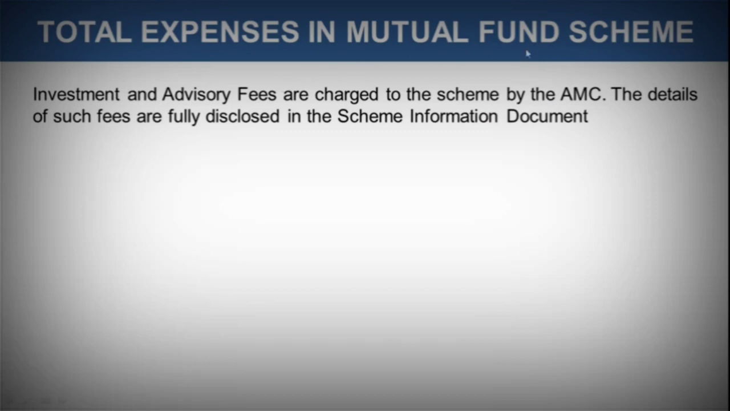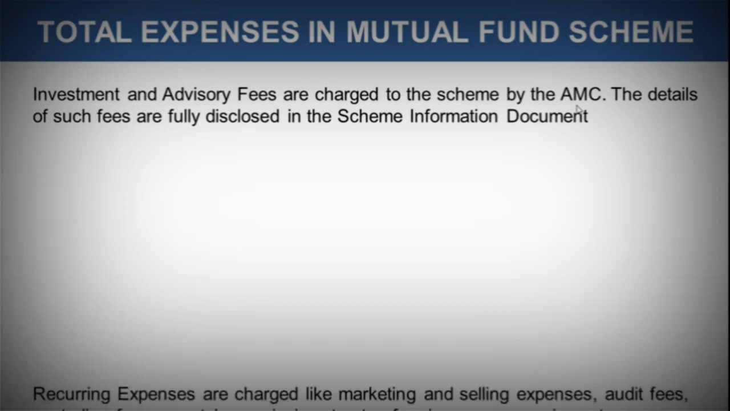Now let's come to total expenses in a mutual fund scheme, and we know how expenses reduce the NAV, and we try to minimize the expenses. We try to look at the schemes where the total expense involved is at the minimum. Investment and advisory fees are charged to the scheme by the AMC. The details of such fees are fully disclosed in the scheme information document. So there are charges like investment and advisory fees that are charged to the scheme by the AMC.